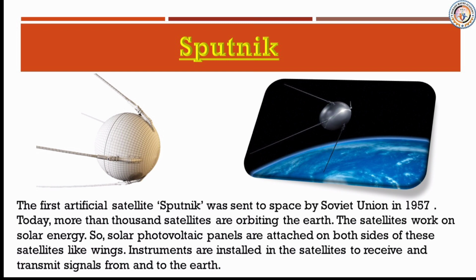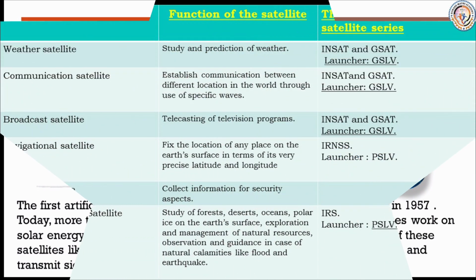The satellites work on solar energy. Solar photovoltaic panels are attached on both sides of the satellites, like wings. Instruments are installed in the satellites to receive and transmit signals from and to the Earth. The satellites are sent into space to perform various functions. Depending on their function, satellites are classified into the following categories.